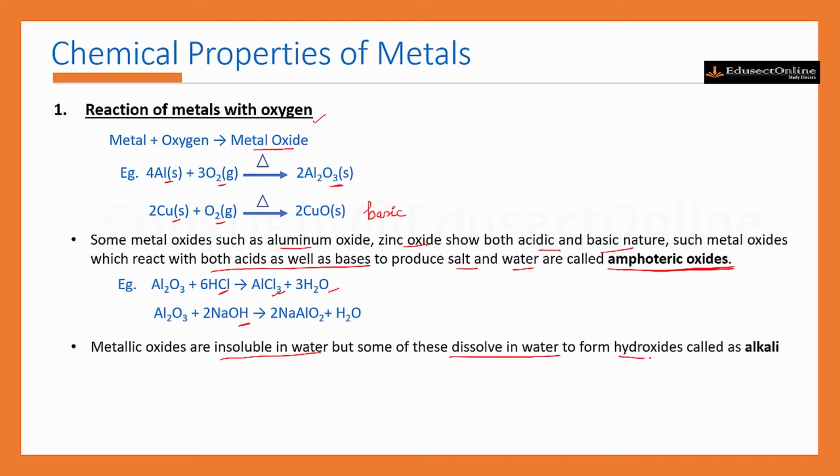Then the metal oxides are generally insoluble in water, but some of these can dissolve in water to form hydroxides called alkali. We can see the examples. This is sodium oxide, Na2O. It can dissolve in water and form sodium hydroxide or alkali. And this is potassium oxide. It can dissolve in water to form potassium hydroxide or alkali.